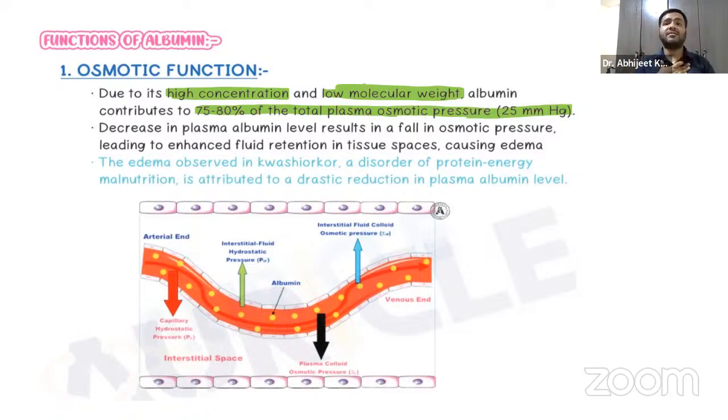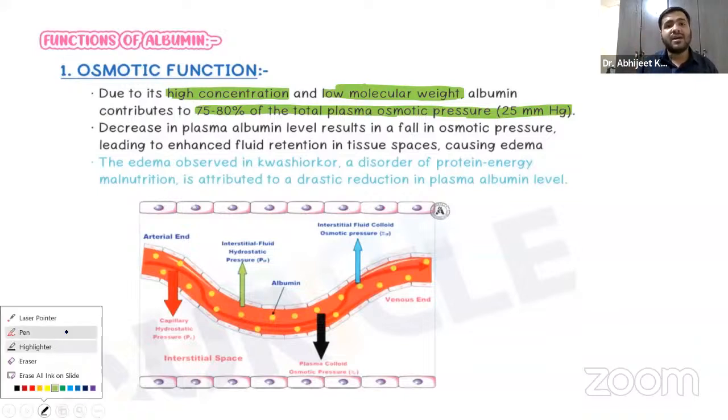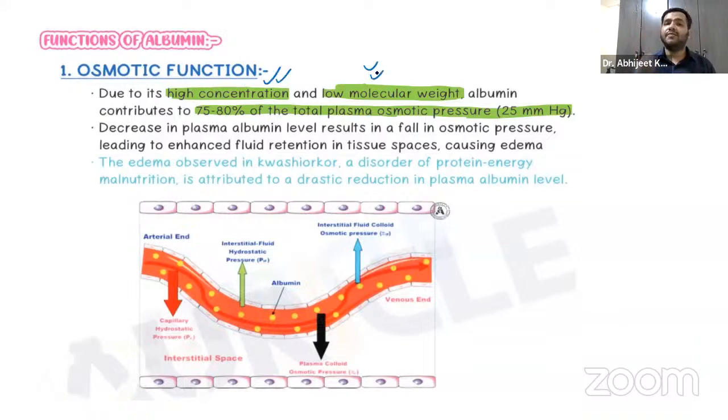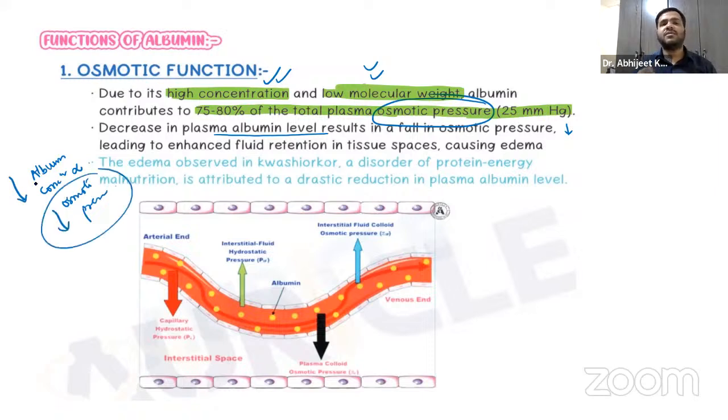So what is the osmotic pressure? That is 25 mm of Hg. So 75 to 80% of the total plasma osmotic pressure is basically contributed by albumin due to two natures, guys. It has high concentration in the blood and it has low molecular weight, right? Now, if the plasma albumin level decreases, the osmotic pressure will automatically decrease. So albumin concentration is directly dependent on the osmotic pressure, right? If the albumin concentration is decreased, obviously the osmotic pressure will decrease.